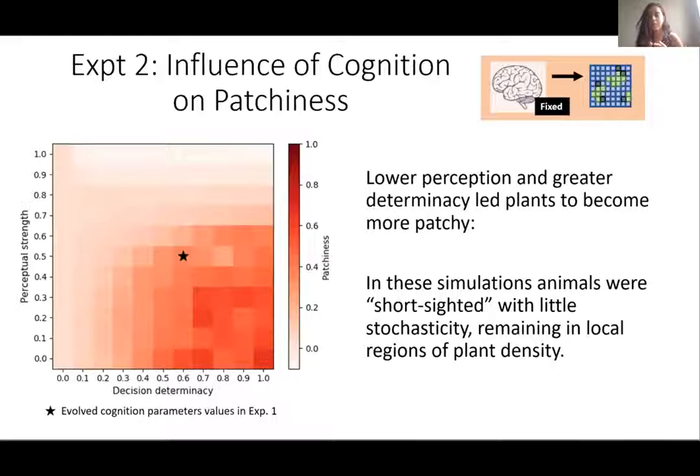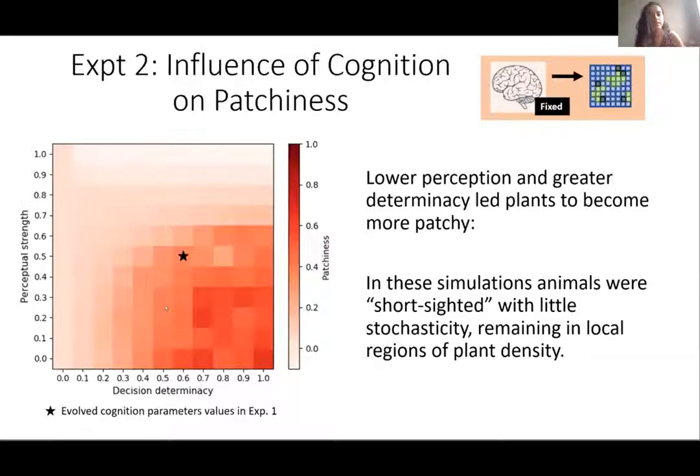So essentially this interaction led to many plant areas which were highly exploited and other plant areas which were less exploited, leading to sort of patchiness in the overall grid. The star in this figure represents the cognition parameters that evolved in the previous experiment, experiment 1. And as you can see, mid-range values of decision determinacy and perceptual strength had evolved, leading to some amount of patchiness.